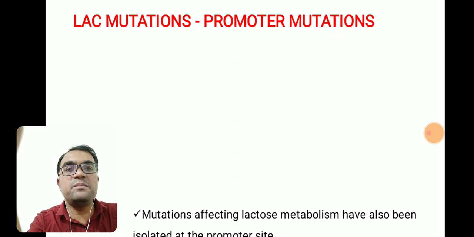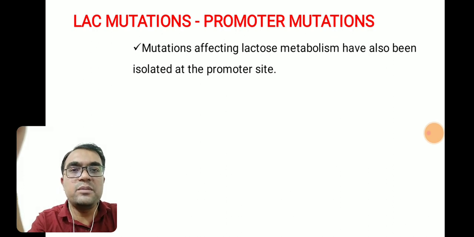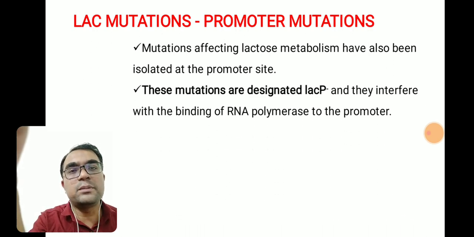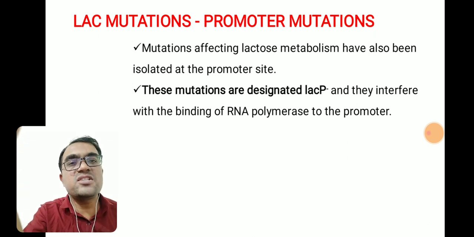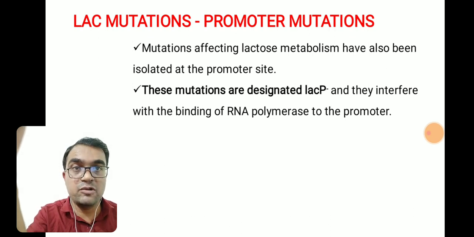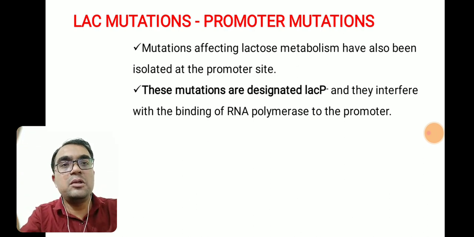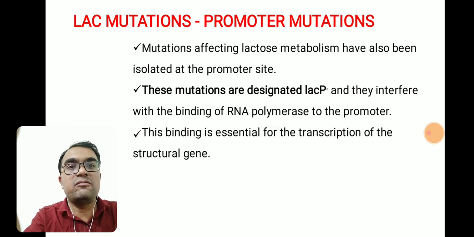Then the second kind of lac mutations are the promoter mutations. The name itself indicates it: if there is a mutation in the promoter, what will happen? Obviously the RNA polymerase enzyme cannot bind to the promoter region. Such mutants with mutations in the promoter region are designated as lac P minus, because the altered promoter region will not bind the RNA polymerase enzyme. And what will happen then?